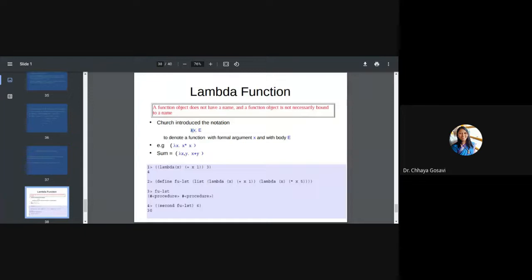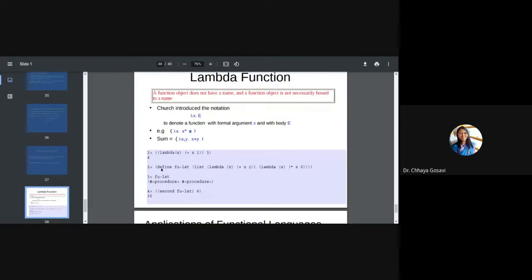Lambda x dot e. X is a parameter that is passed to this expression. So this is written as the symbol lambda or the keyword lambda. Lambda x dot x into x. So this lambda x is a parameter and here we are using x into x. Here, lambda x plus 1, you can see this statement. So the value of x, 3, is replaced here, 3 plus 1, it will return 4.